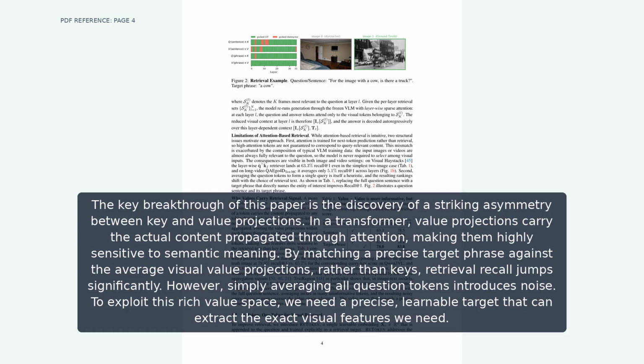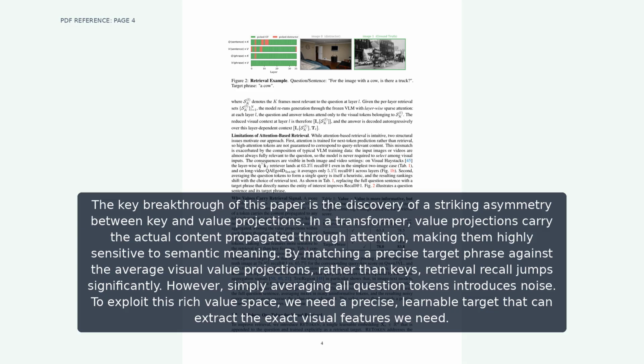The key breakthrough of this paper is the discovery of a striking asymmetry between key and value projections. In a transformer, value projections carry the actual content propagated through attention, making them highly sensitive to semantic meaning. By matching a precise target phrase against the average visual value projections rather than keys, retrieval recall jumps significantly. However, simply averaging all question tokens introduces noise.